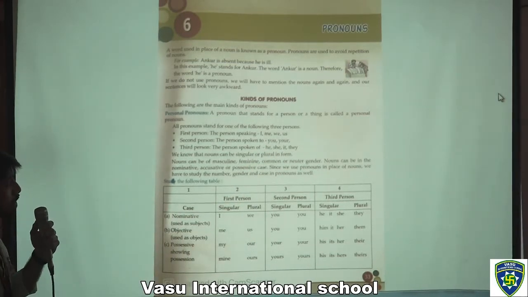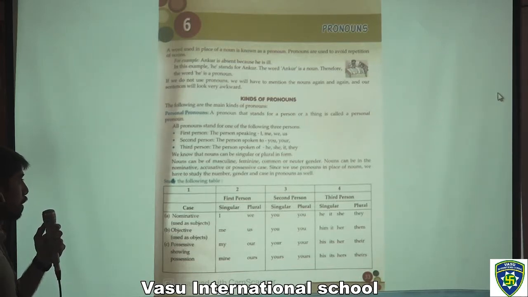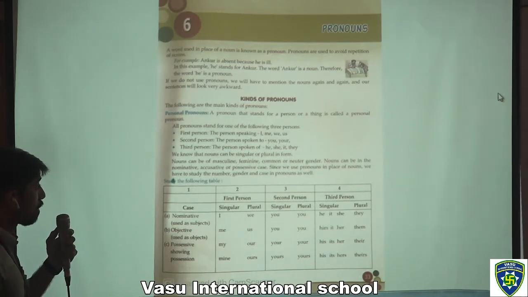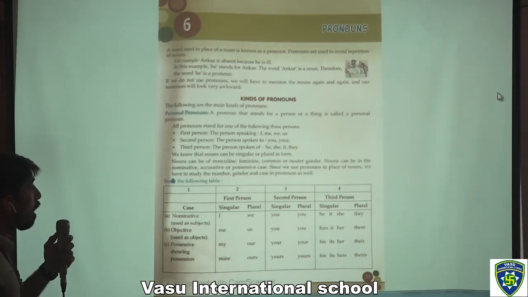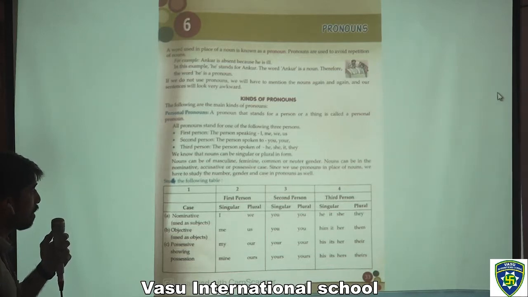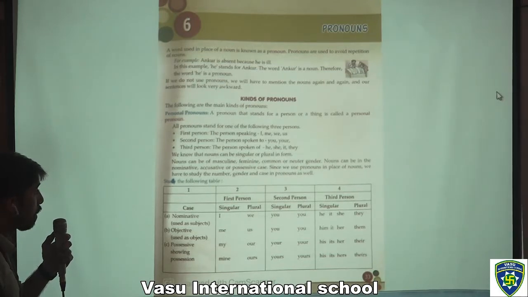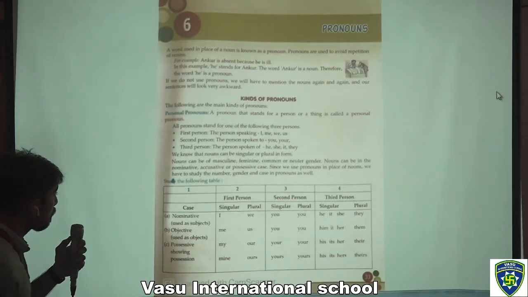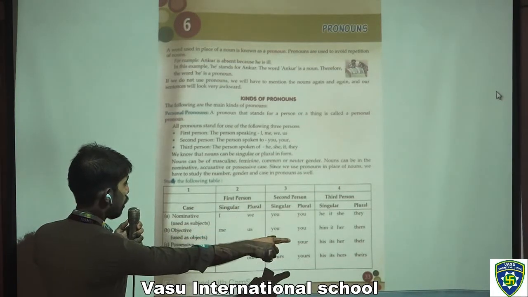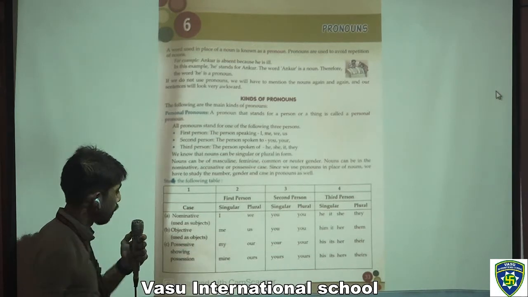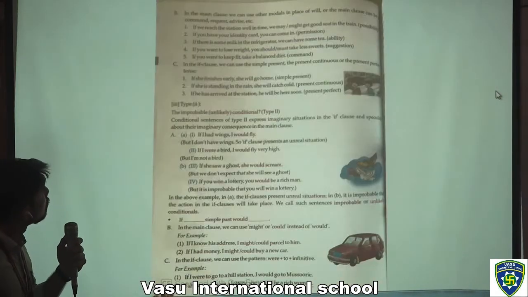We know that nouns can be singular or plural in form. Nouns can be masculine, feminine, common, or neuter gender. Nouns can be in the nominative, accusative, or possessive case. Since we use pronouns in place of nouns, we have to study the number, gender, and case in pronouns as well. Now you have to study the table that's given here for the first person, second person, and third person in the singular form and the plural form. Moving to the next page.